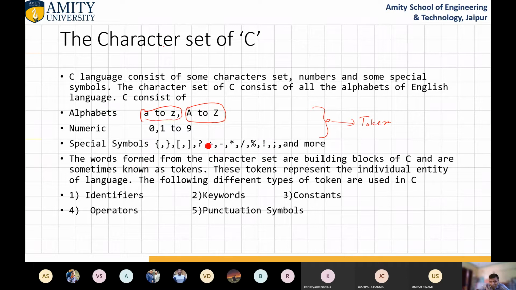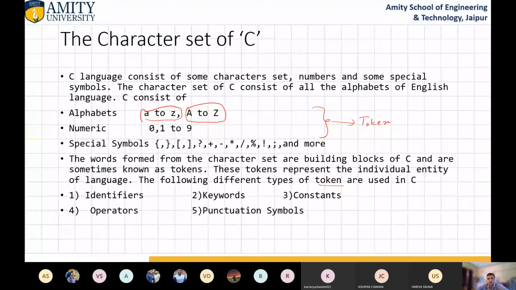These are the building blocks of C, and they are always known as tokens. These tokens represent individual entities of the language. There are different types of tokens. Each and everything we write is a kind of token. Like identifiers, which are the variables. So how do we identify a particular variable, like A, alpha, B, etc.